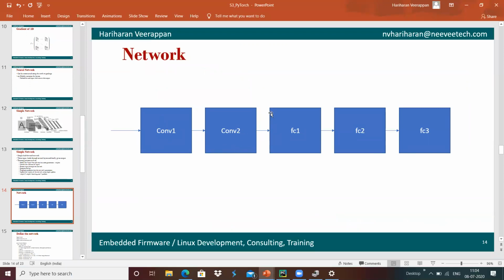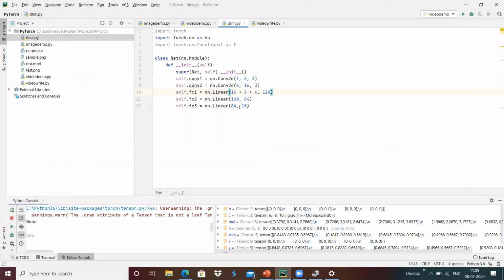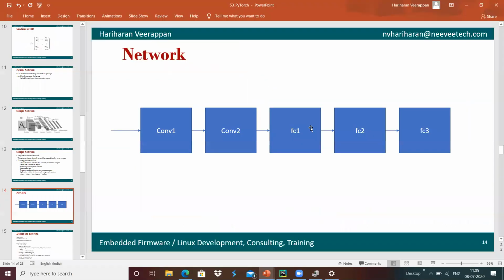For the linear conversion here, the input feature is 16 cross 6 cross 6. We are doing a two-dimensional convolution, so we get 16 cross 6 into 6 as the output features from convolution 2, and that is fed as the input. FC1 provides 120 output features.